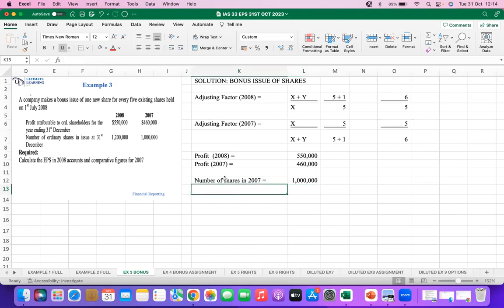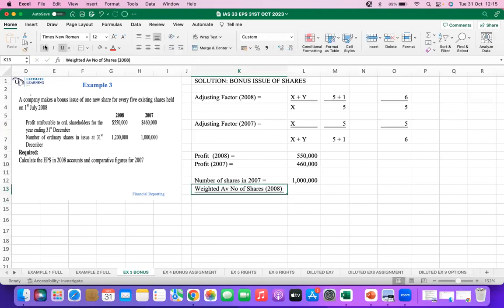And then finally, just like number of shares, because there was no new issue of shares in 2007, but in 2008 there was a new issue of shares, we will calculate the weighted average number of shares in 2008. Why do we calculate the weighted average once more?